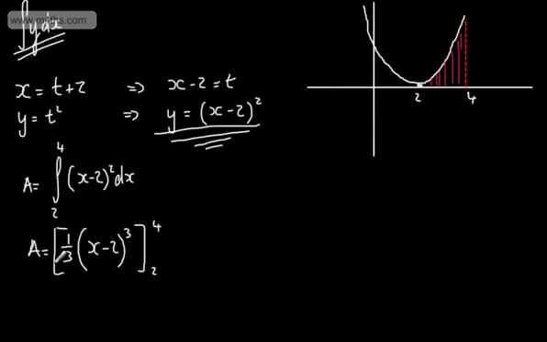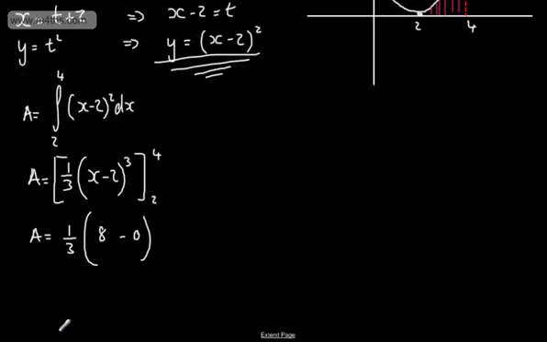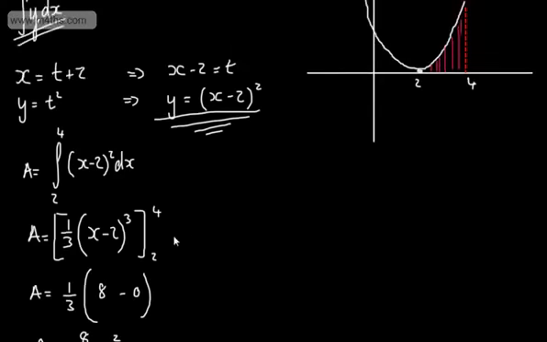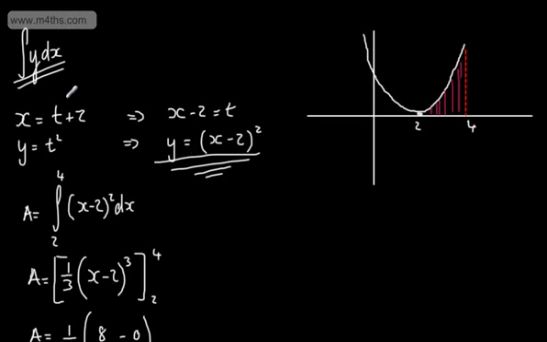So if I now sub that in, the area is going to be equal to 1/3. If I now put in 4, 4 minus 2 is 2, 2 cubed is 8. If I put in 2, 2 minus 2 is 0, so I subtract away 0. So we can see from this that the area trapped under the curve between the x coordinates 2 and 4 is going to be 8/3 units squared. So what I've done here is converted from parametric form, where we have x as a function of t and y as a function of t, to Cartesian form, where y is a function of x, and we've integrated.